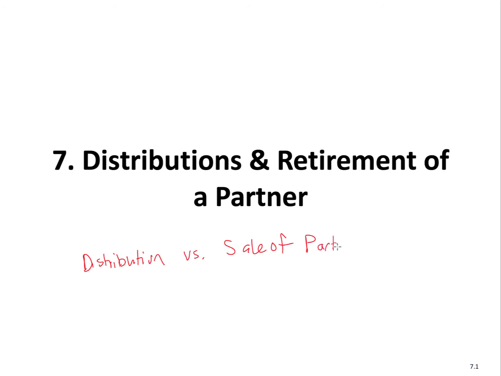So a sale of partnership interest means that the partner is selling his or her interest, whether it's all of the interest or a portion of the interest, to outside the partnership or another partner. So a party other than the partnership. By outside, meaning other than the partnership.